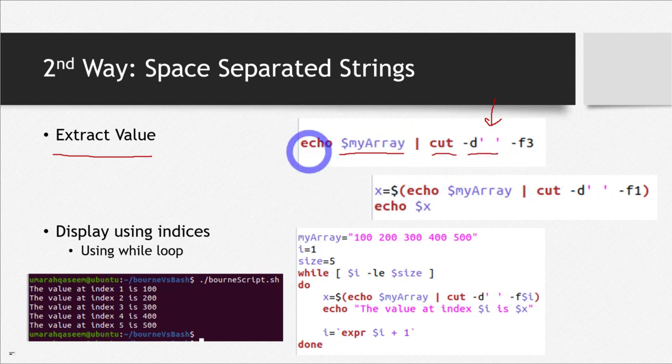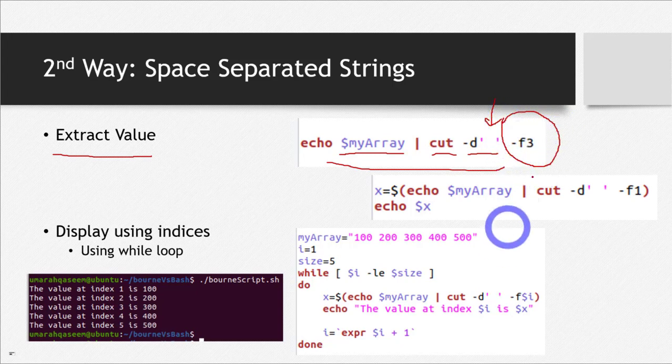What this command will do, up till this point, is cut this string on the basis of spaces. It will cut the string into 5 different parts, because remember my array has 5 elements. And then I want it to fetch the third piece for me. So this -f3 will fetch the third piece.